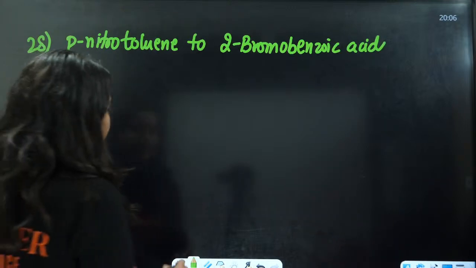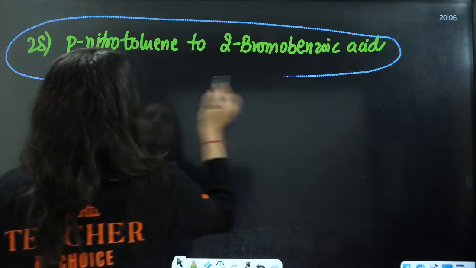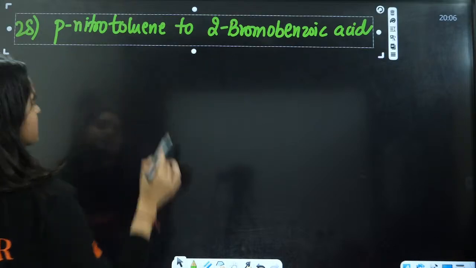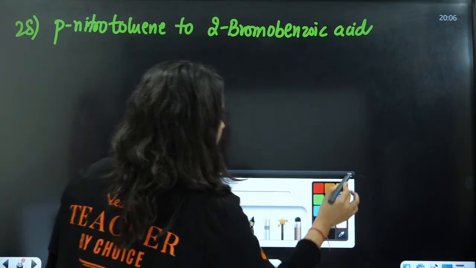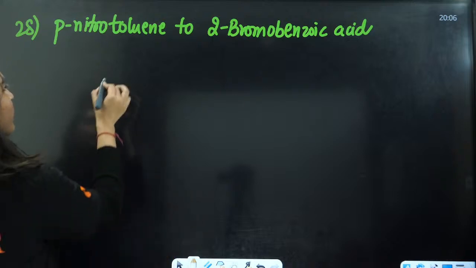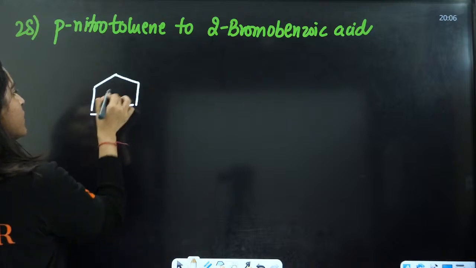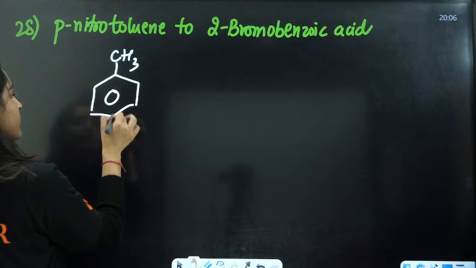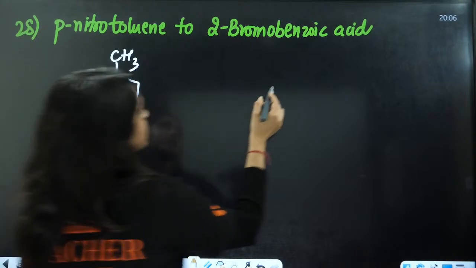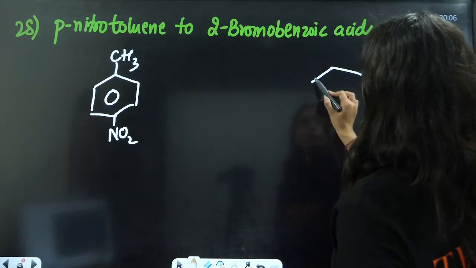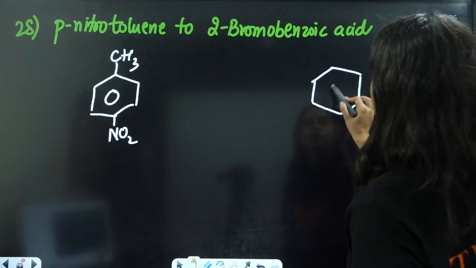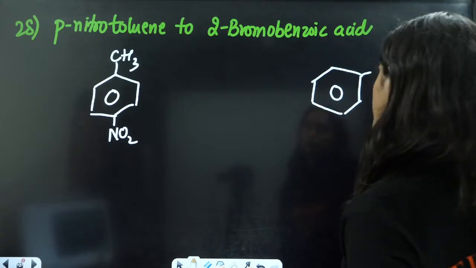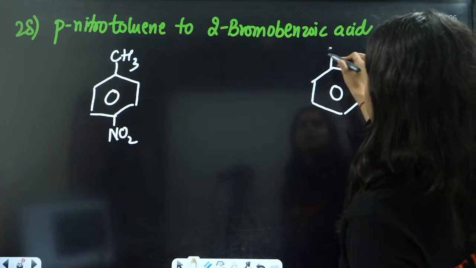Next, the last 3 questions. Now you have para-nitrotoluene, with the nitro group here, and you need 2-bromobenzoic acid.